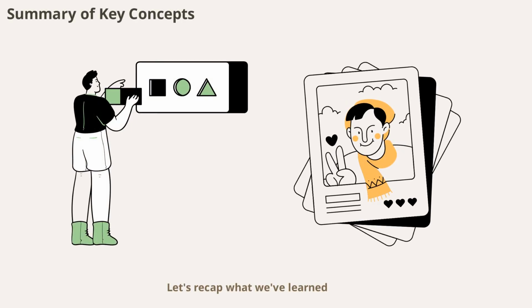Let's recap what we've learned. Physical quantities are measured using standard units, and accuracy, precision, and error analysis are vital for reliable results. Dimensional analysis helps check equations, and significant figures ensure honest reporting. Mastering these basics is essential for success in physics and beyond.